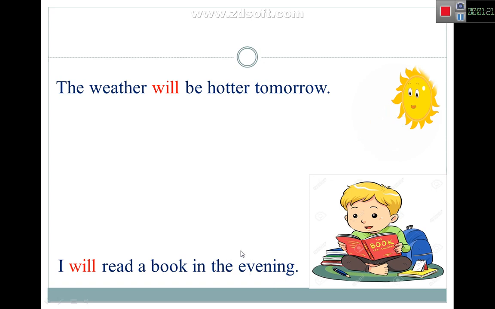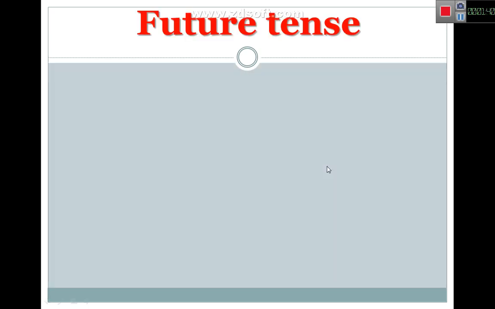Maybe now you are in the afternoon or in the morning. You say I will read a book in the evening, okay? And the weather will be hotter tomorrow. So just try to guess today's topic. What will be? Let's see, that's future tense. It means something about future, about later, not now, not about past, about future, okay?